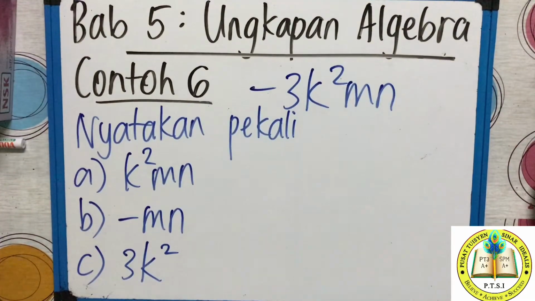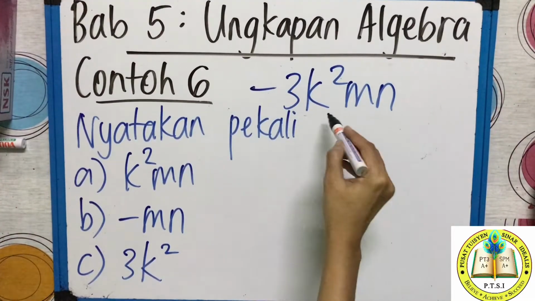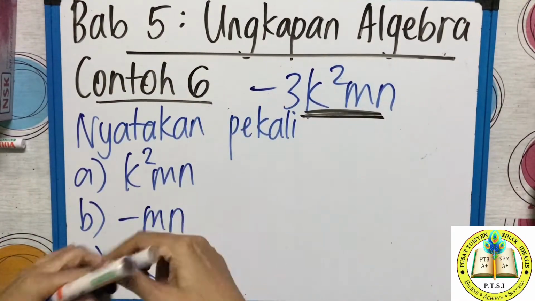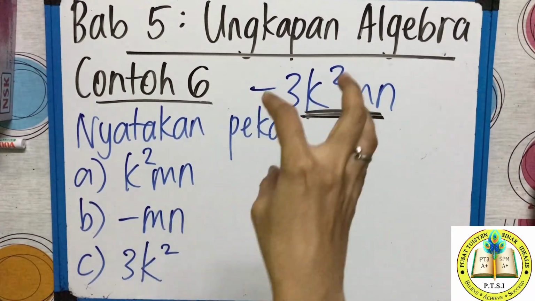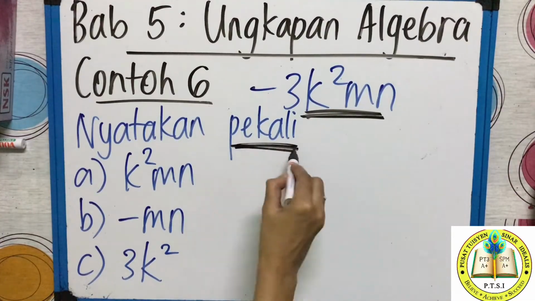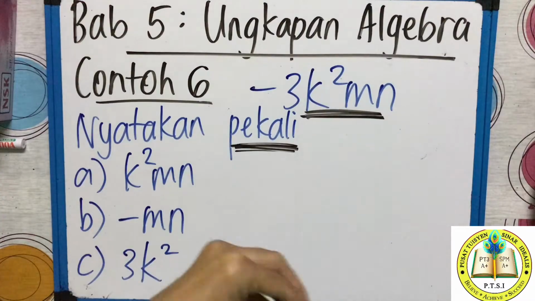Now teacher go to the next example, contoh 6. Contoh 6, they gave you a term here. Can you see this term here class? Negatif 3K kuasa 2MN. They gave you a term. It's only one term, like one group. Okay? Now in this term, they ask you to find nyatakan perkali. In English we say coefficient.